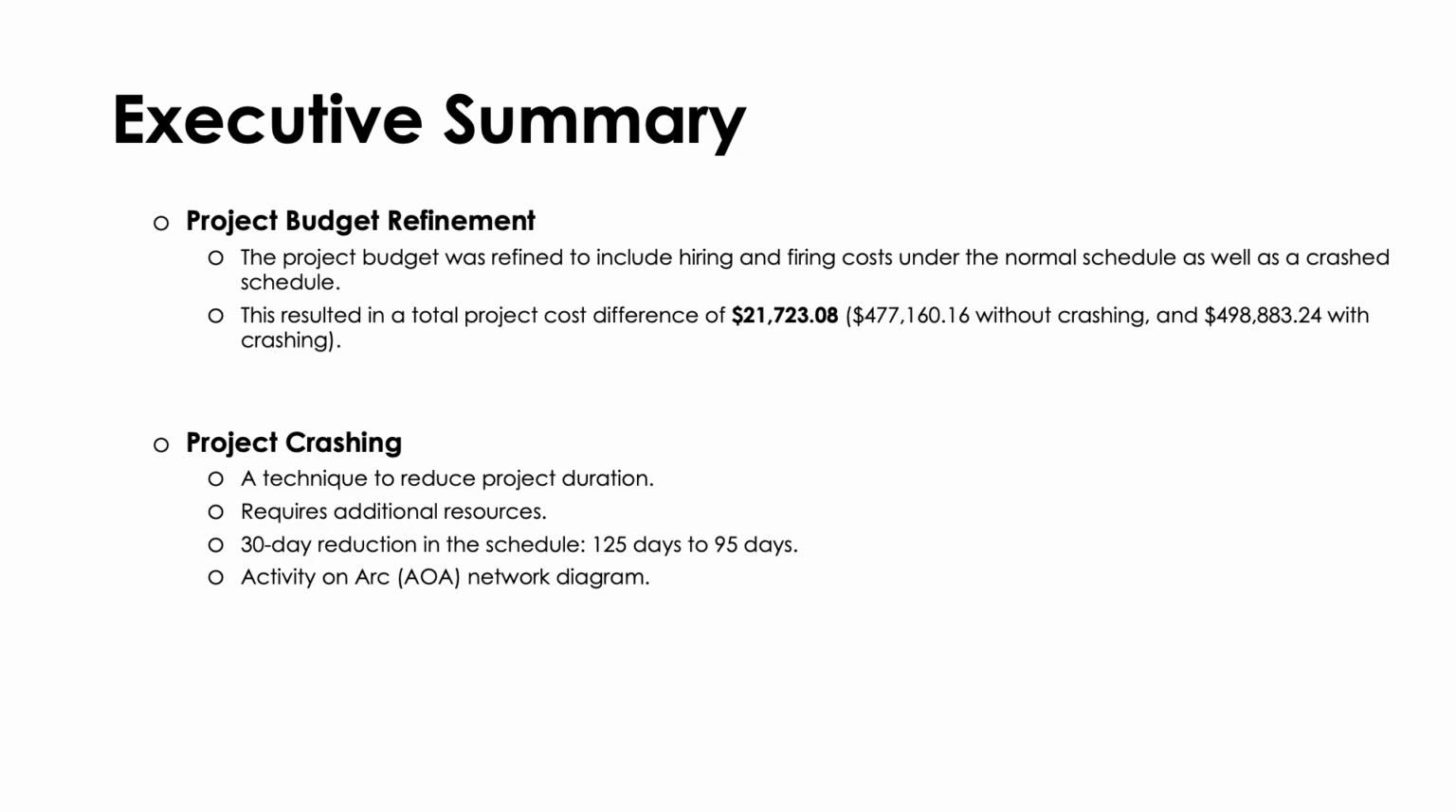Now, a brief explanation of project crashing. It's a technique that's used in project management to reduce the duration of a project, and doing this requires additional resources, for example, labor. The timeline of our project reduced from 125 days to 95 days after crashing, which is a difference of 30 days. It's easier to represent this on an activity on arc network diagram, so we converted the original activity on node network diagram to this.